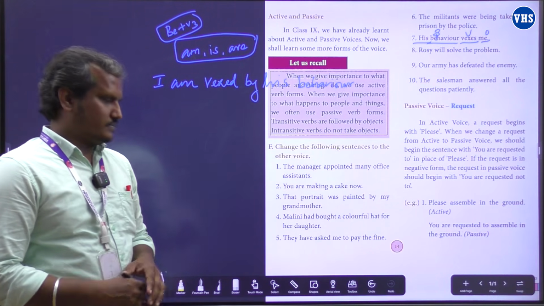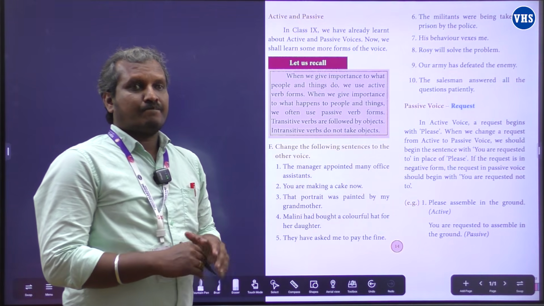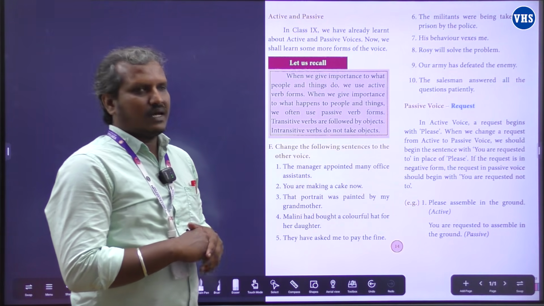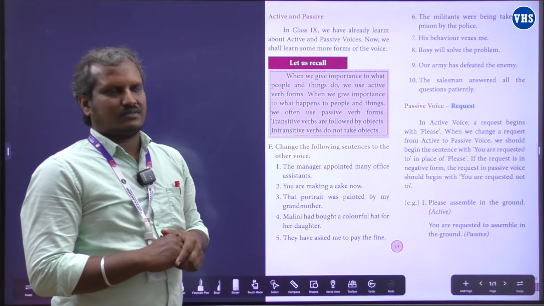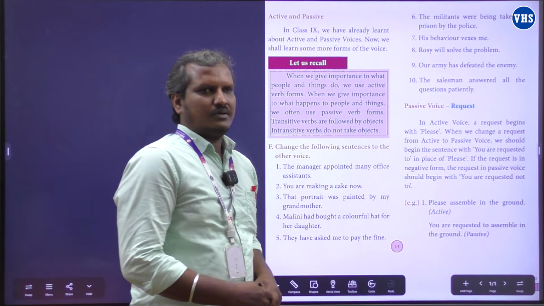And the eighth one, Rosie will solve the problem. This question is also asked too many times in the exams, in the government revision exams, right? Rosie will solve the problem.